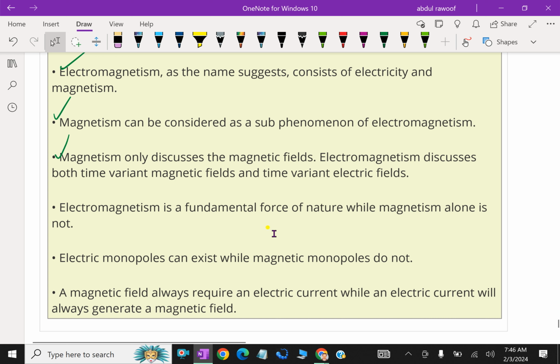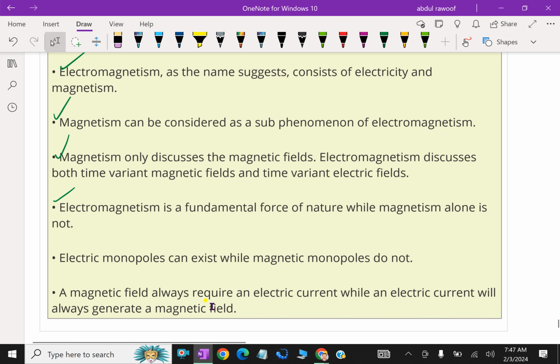Electromagnetism is a fundamental force of nature, while magnetism alone is not. So electromagnetism is one of the fundamental forces in our universe. Electric monopoles can exist while magnetic monopoles do not. Electric monopoles can exist, that is positive charge and negative charge, but magnetic monopoles do not. That means the north pole alone is not available, the south pole alone is not available, both are available together as twins.